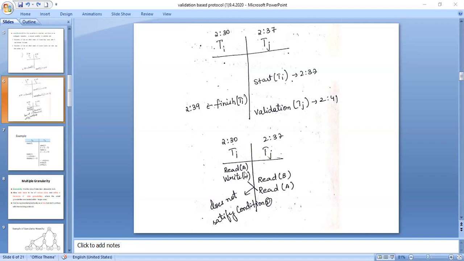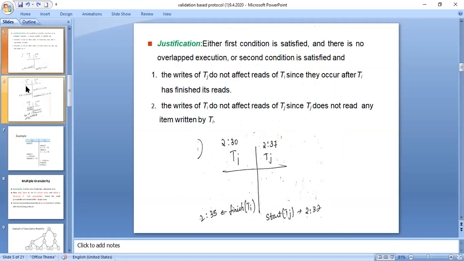See, first you started with read operation, write of A, you started with read of B, and then read of A. This particular condition does not satisfy condition 2, that is, start of Ti is less than start of Tj is less than finish of Ti is less than validation of Tj. This doesn't hold, because this Tj has to be committed, only then you will be able to write the data. Is this clear? This is what happens in the validation based protocol.